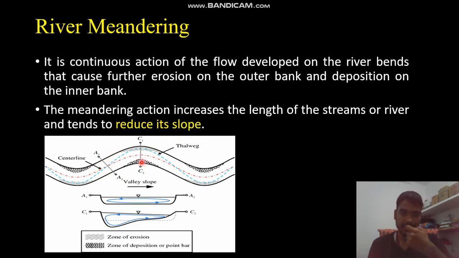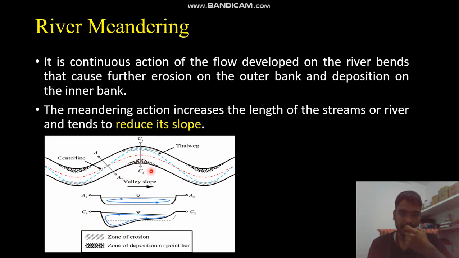Whenever a river flows, it will try to erode the outer bank. This is the outer bank for the river. The cross section C1 is the outer bank and the river will try to erode it. Whenever a river tries to erode this bank, the depth of flow will generally be higher at this point. So at point C1 we will find the higher depth, and point C2 is the inner bank.